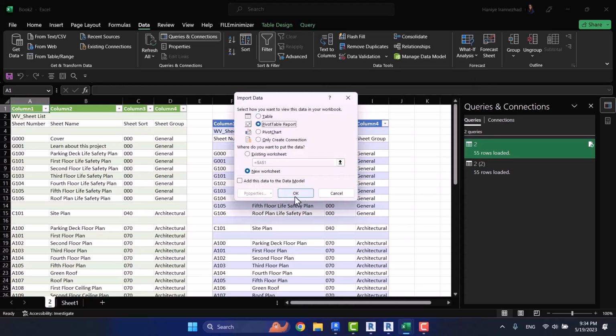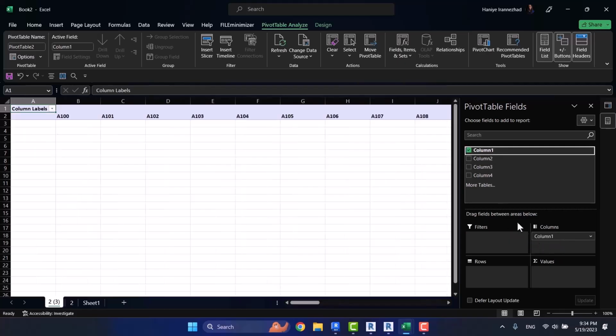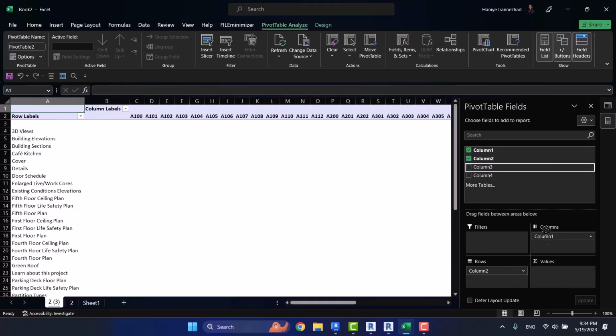I create a new worksheet, and then I import it as a pivot table. I can also add columns and things like that, and make some extra changes to my table. So that's the difference between Load and Load To.